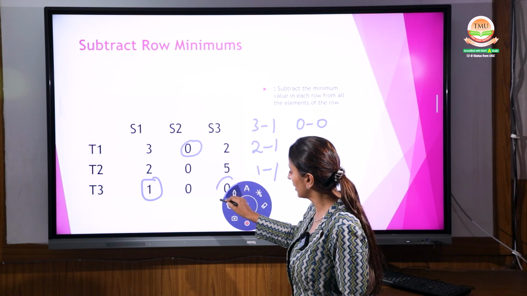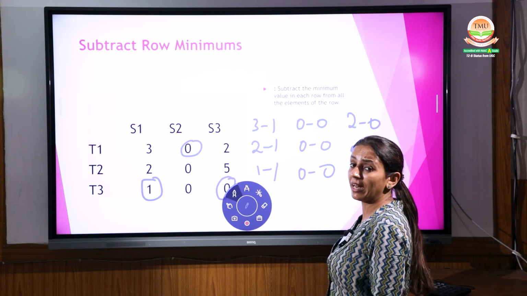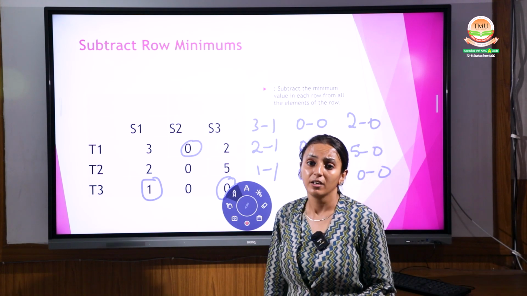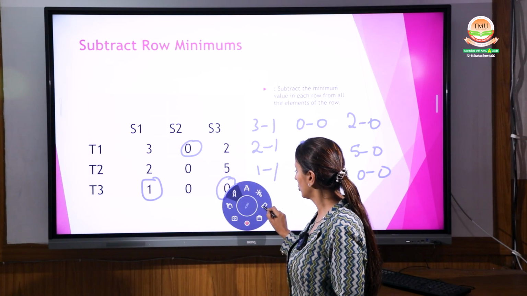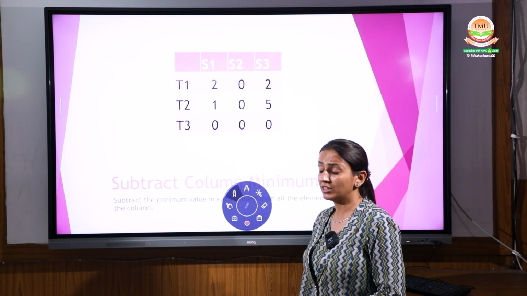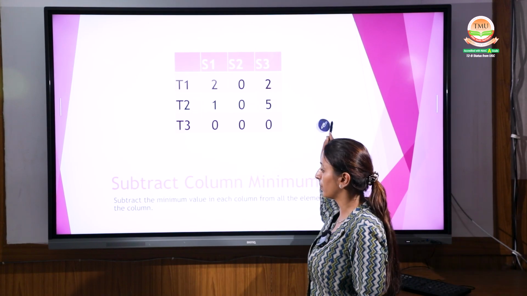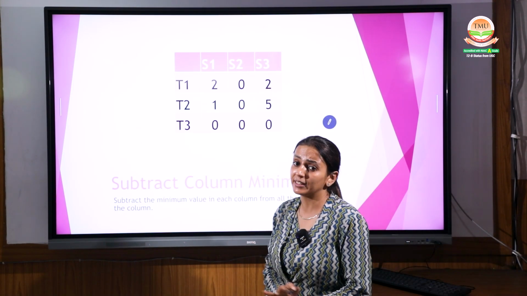In the third column the smallest is 0, so 2 minus 0, 5 minus 0 and 0 minus 0. Subtract the column minimum and you get your answer this way. Hope you get this also.